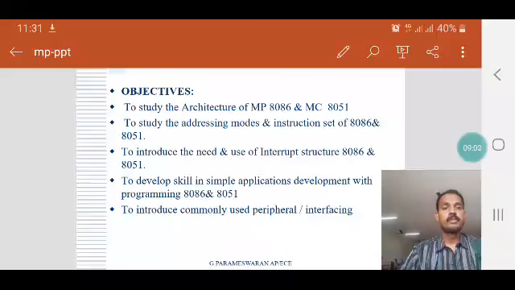Without these interfaces, the microprocessor can't communicate with any I/O devices, and I/O devices can't communicate with the microprocessor. With the help of these interfaces only, the microprocessor and I/O devices can communicate. Not only I/O devices, memory devices can also communicate with the help of these interfaces. That is the role of interfaces.